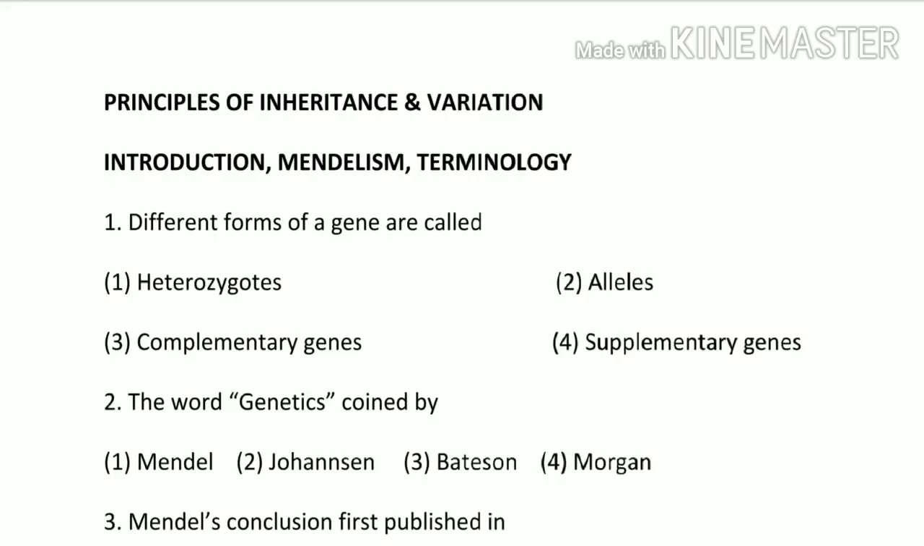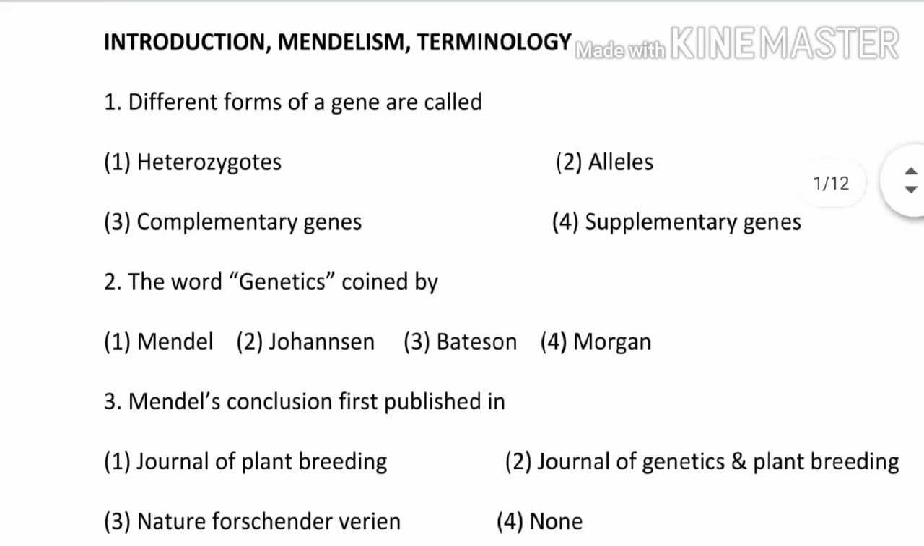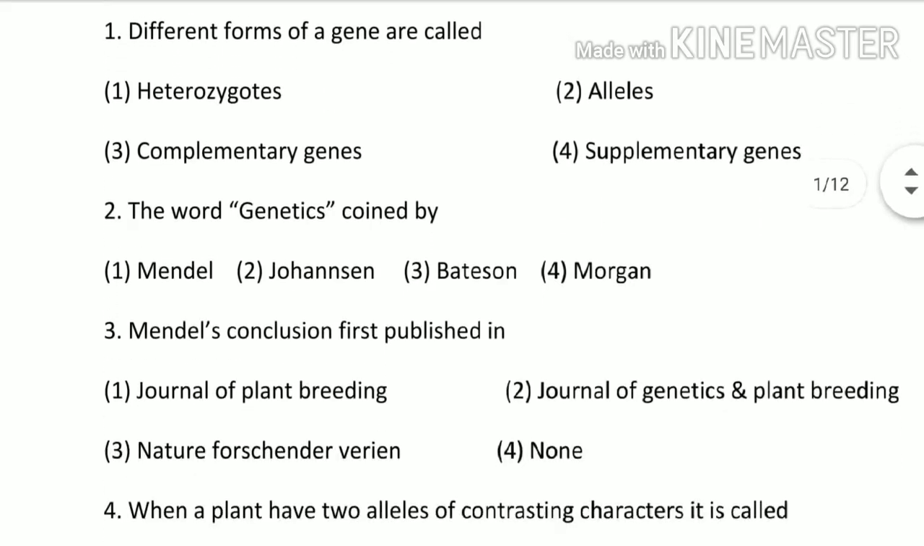So today in this lecture I am going to discuss some objective type of questions from genetics. So first subtype is from principles of inheritance and variation. The very first question is: different forms of a gene are called heterozygotes, alleles, complementary genes or supplementary genes. The answer is alleles, as alleles are also known as alternative forms of genes. So option second is the correct option.